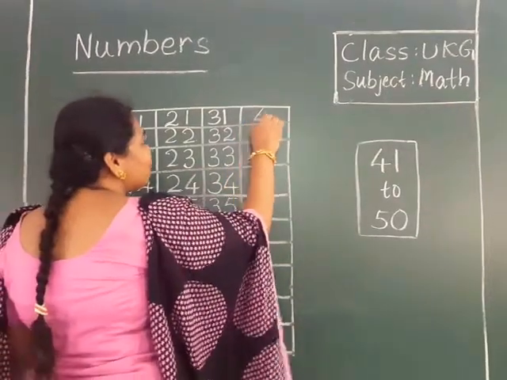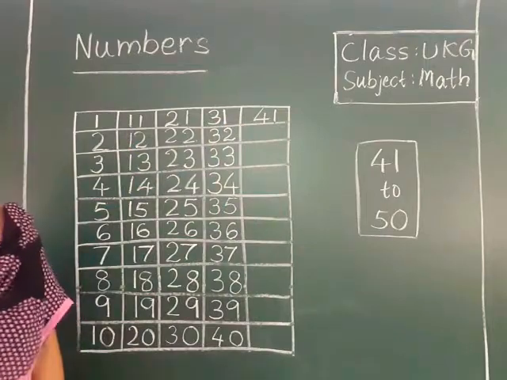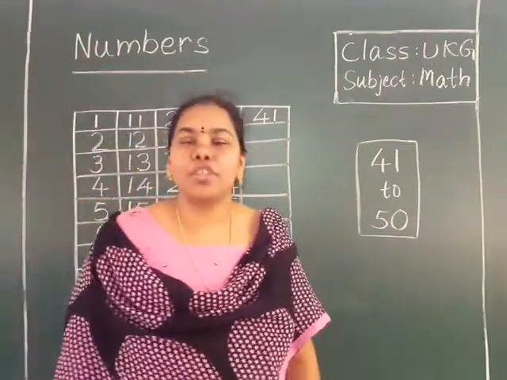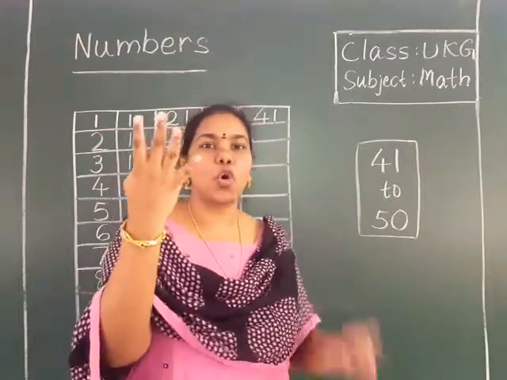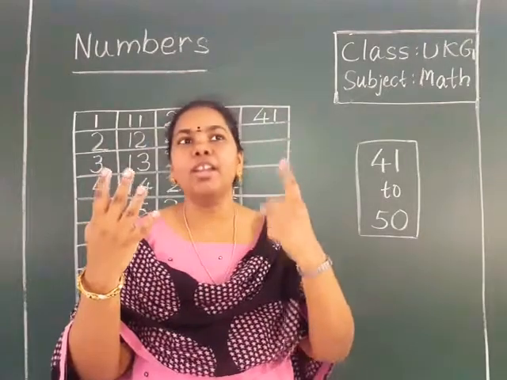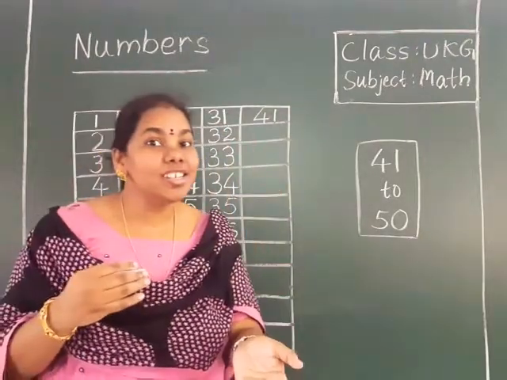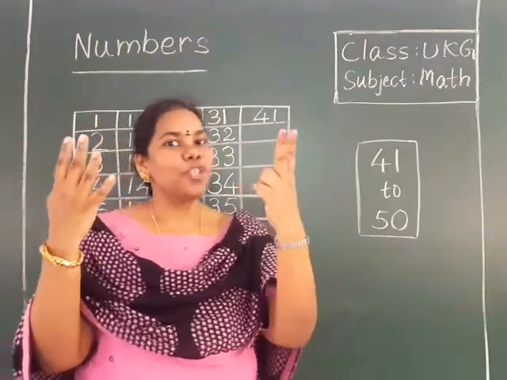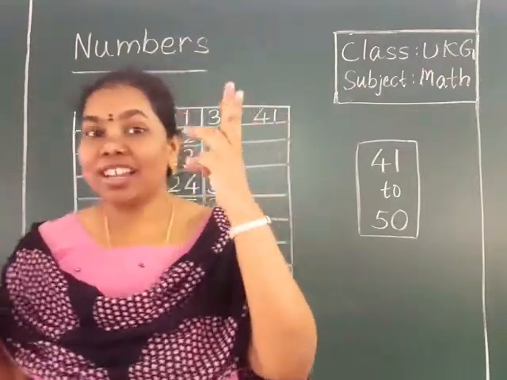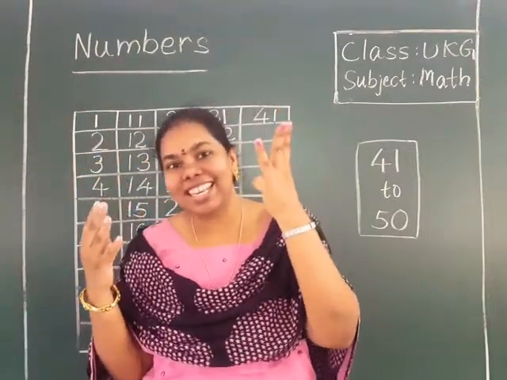41. How to write 41? Come on, show with your fingers, children, like this. 41. 41 after, 4 2, 42. 2 after which number will come? 3.